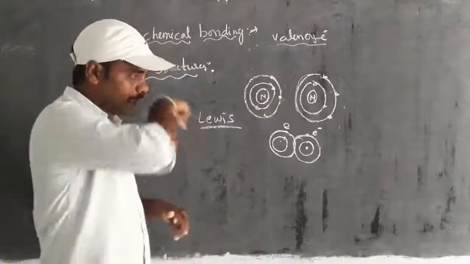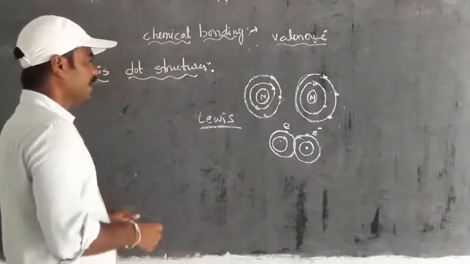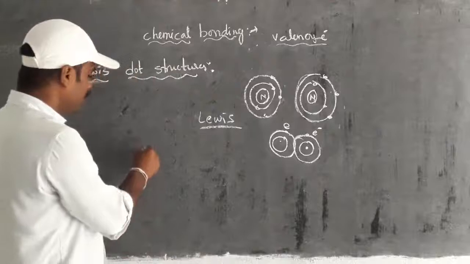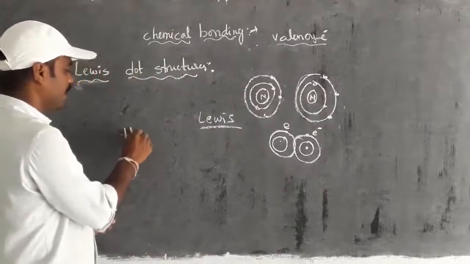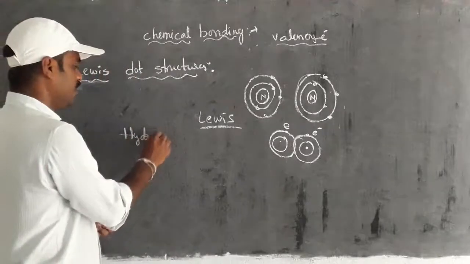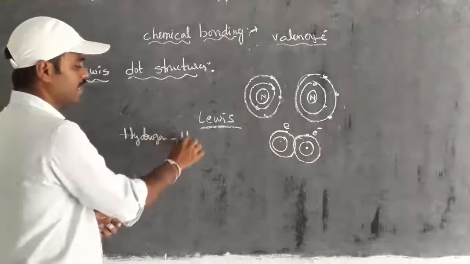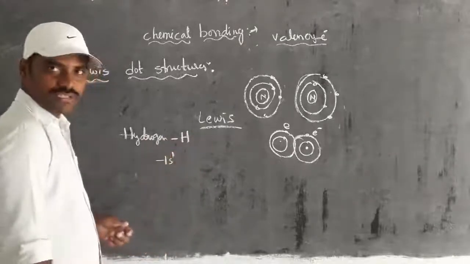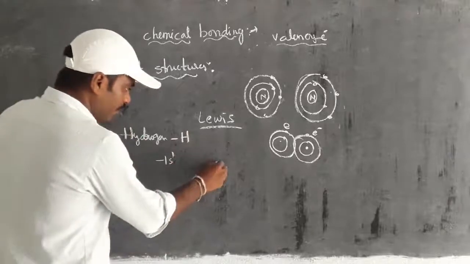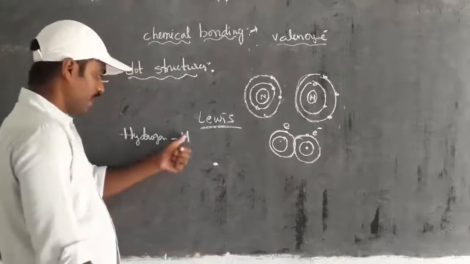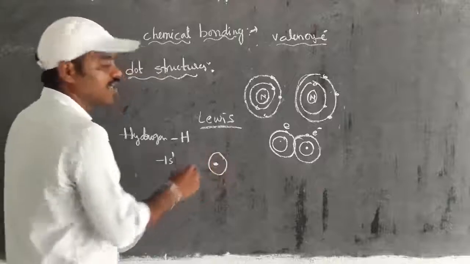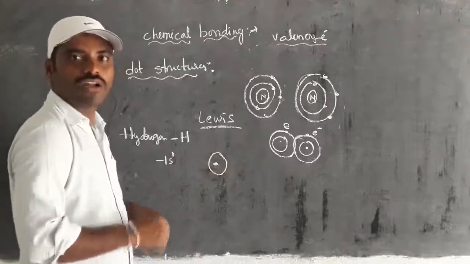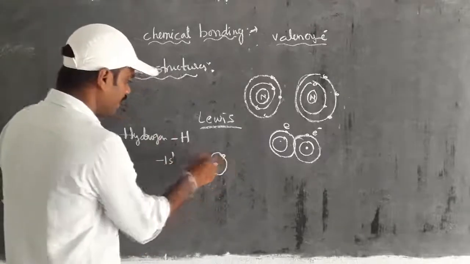For that we have the knowledge from the structure of the atom. If you take an atom like hydrogen, it has the symbol H and the configuration 1s1, right? Take this as the nucleus of this particular hydrogen, and this is the first shell. In that, how many electrons are there?